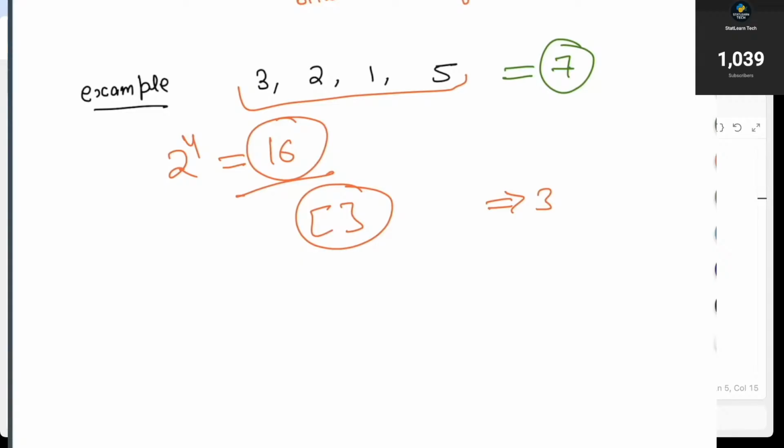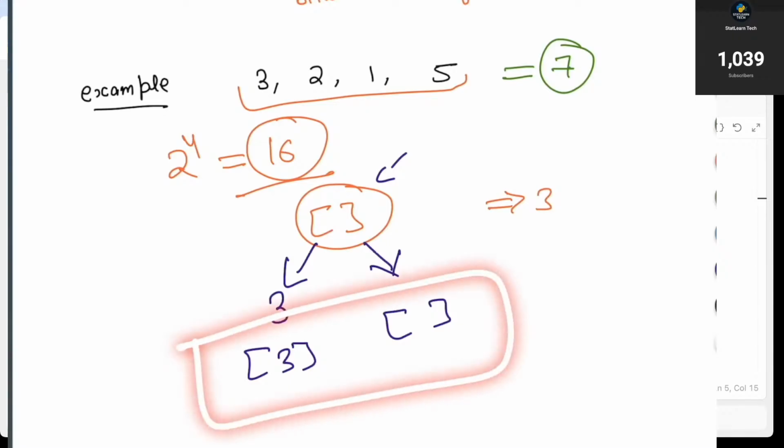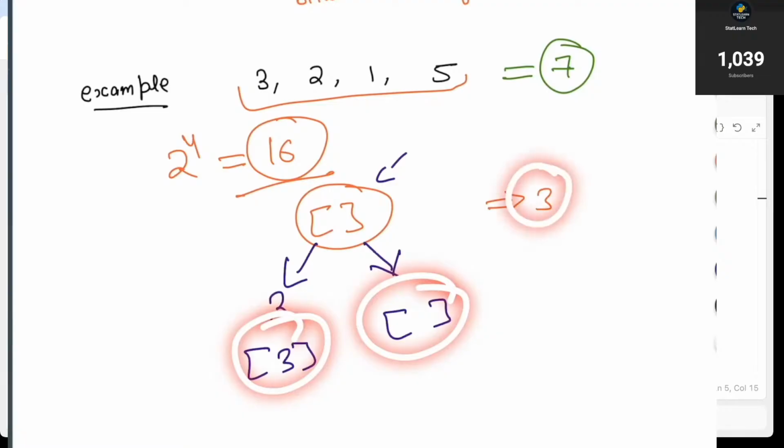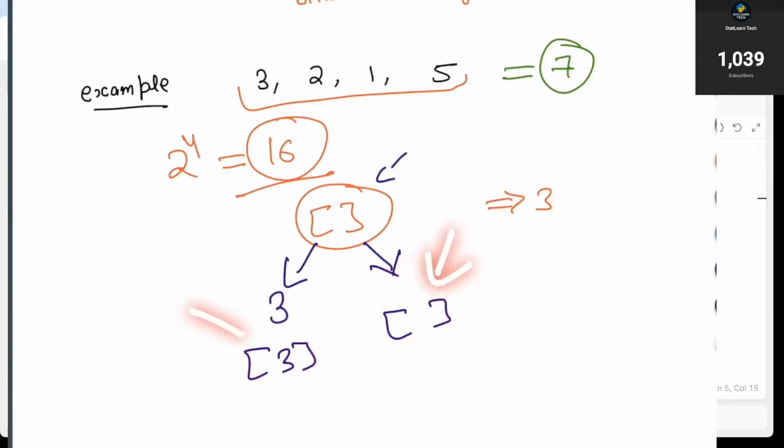All right, let's get back to solving the question now. As of now, we have seen one element which is 3. I have an empty data. How can I find all the subsets with 3? A very simple way is to do two operations. I can put 3 into the empty data, or I may skip putting 3 into it. If I put a 3 into the empty data, it will be 3. If I don't put any data into it, it will still be empty, right? But you will see that we got two data here. Both these data are the subsets of 3. This is an empty one, this is a non-empty one.